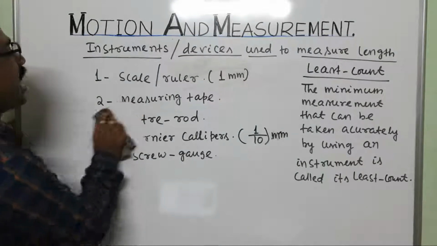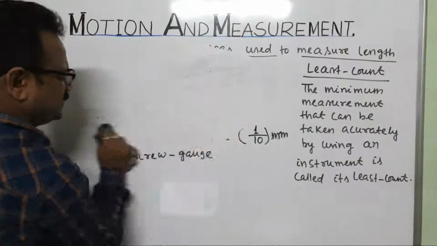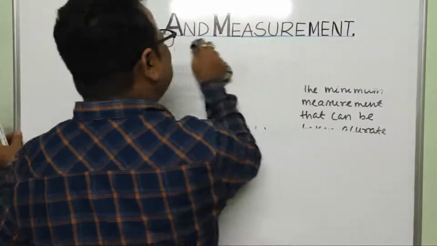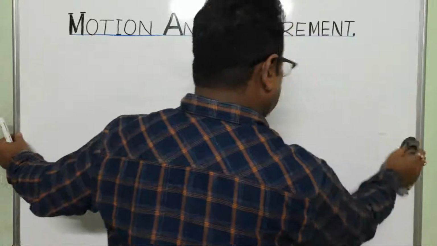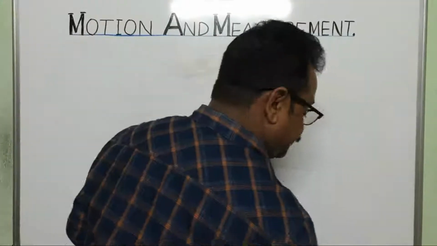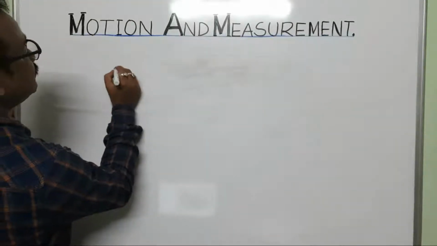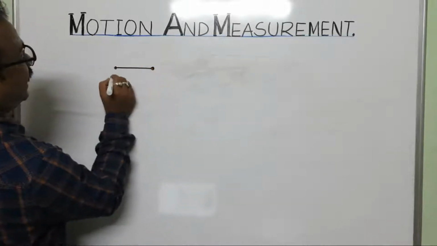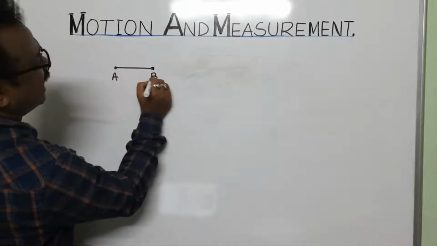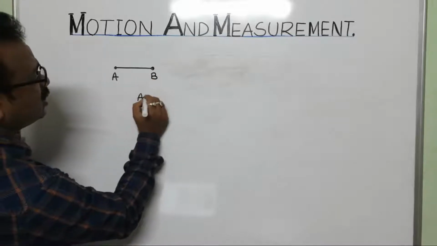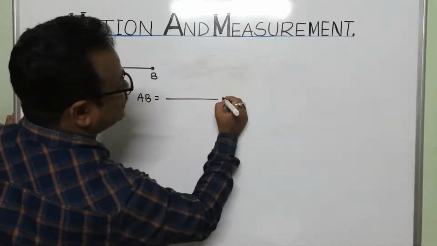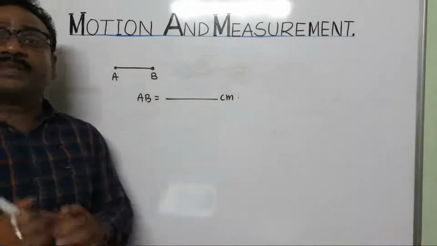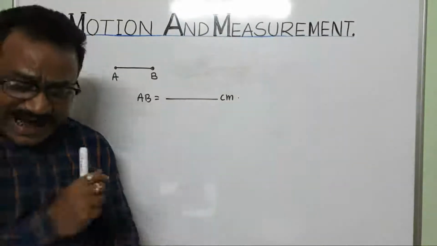Suppose you want to measure the length of a paper sheet or cardboard. Suppose this is the line segment AB. Now AB is equal to dash centimeter. So how will we measure it? We'll measure it by using a scale.